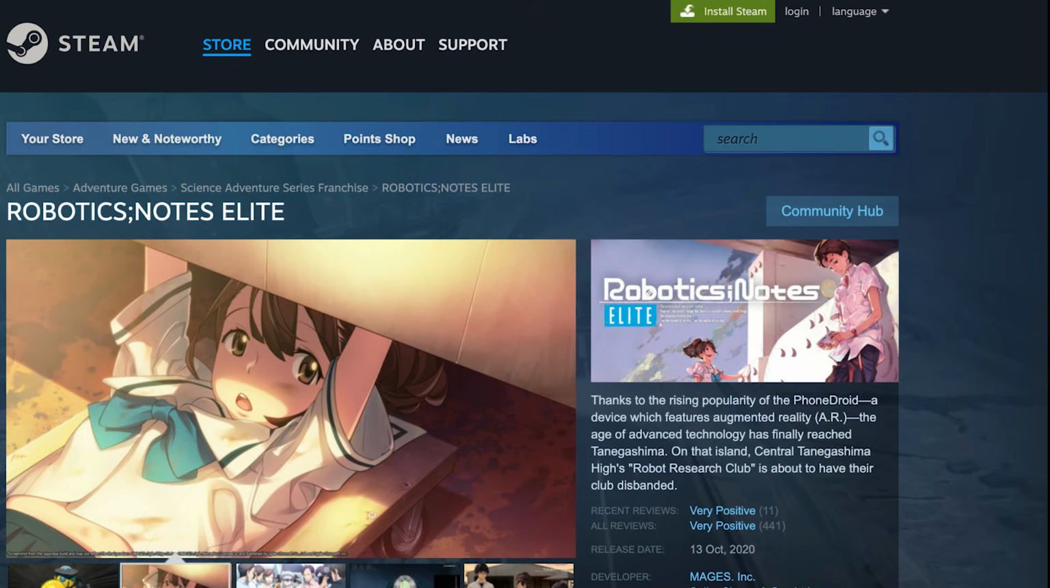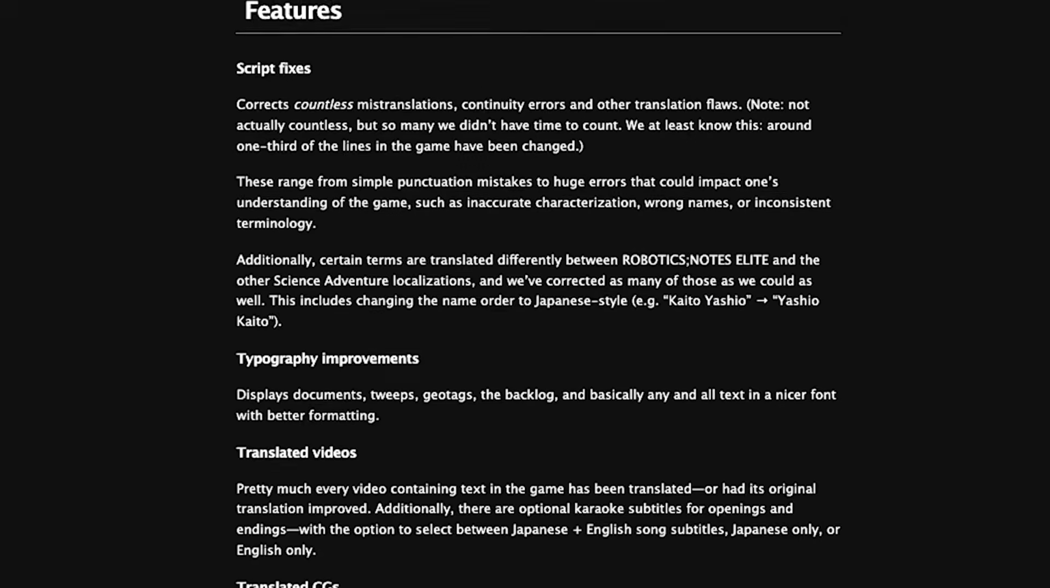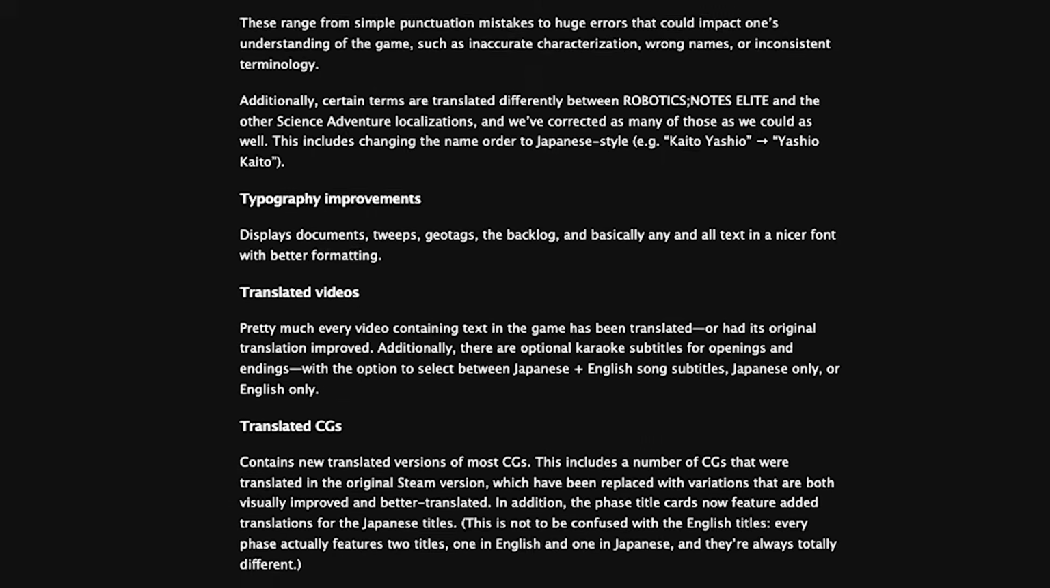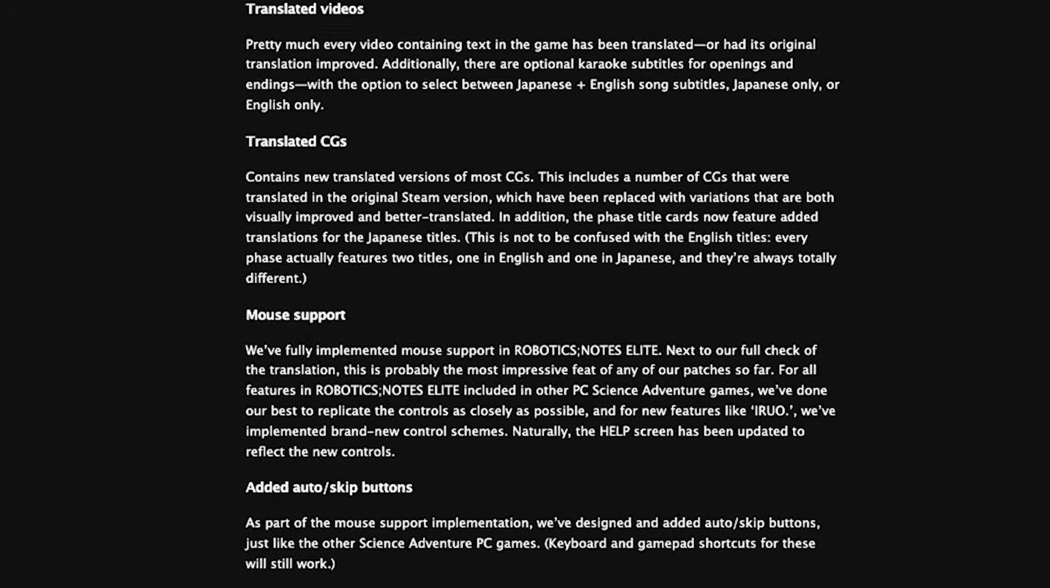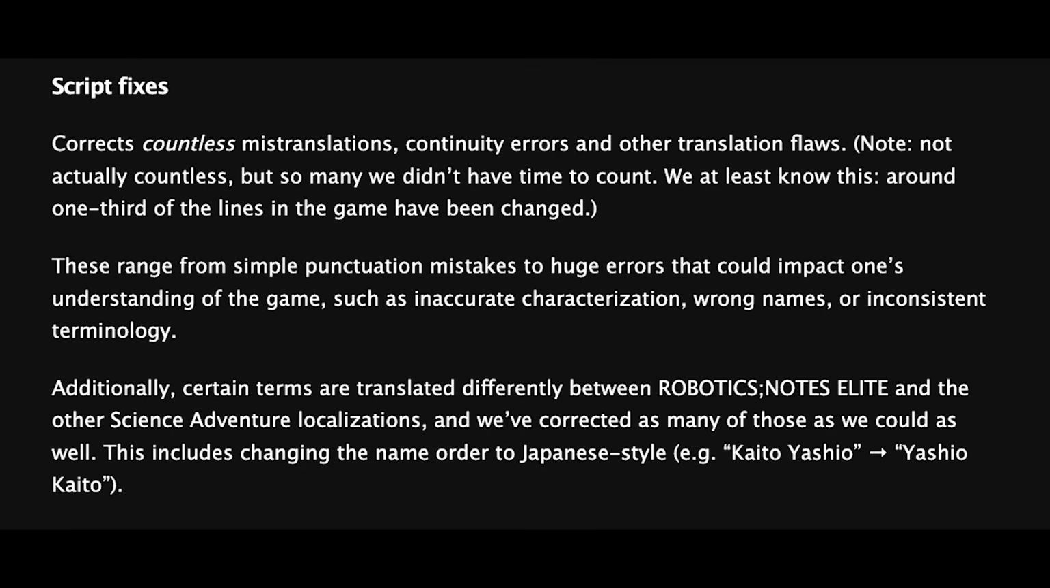But as is the case for all other SciADV titles, the Committee of Zero patch fortunately rectifies these issues, fixing bugs, translation errors and typos, translating tons of CGs and videos, and even providing mouse support. If it's any testament to how extensive this patch is in particular, in the Committee of Zero's first version of the patch, they had to modify an entire third of the script. So I would definitely recommend that you play the game on Steam with the patch installed.